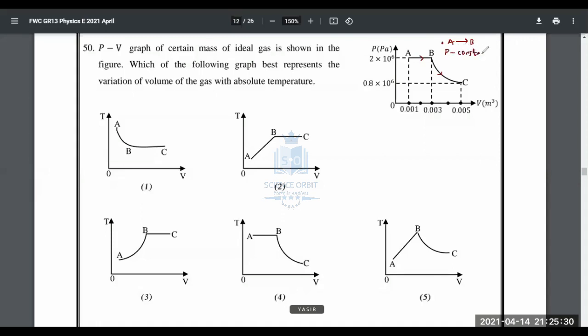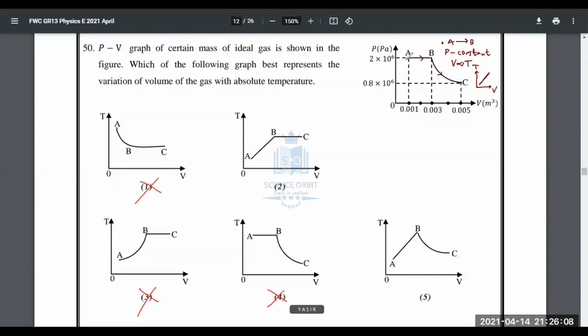If pressure is constant, we know we can apply Charles law. That is, volume is proportional to temperature. Temperature is increasing when you go from A to B. That means volume should increase. So how many graphs? V proportional to T means in a TV graph, the line should look like this, a straight line, which will go through the origin eventually. So definitely these are wrong. It's either 2 or 5.